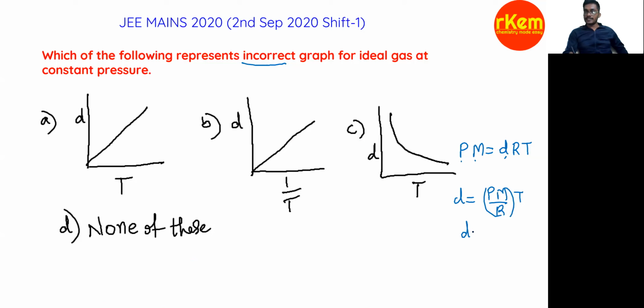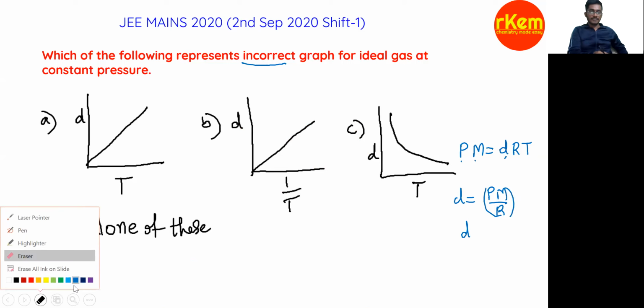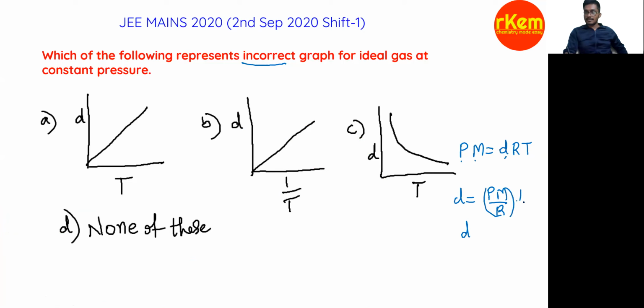So I can write D proportional to 1/T, right? So D equals some constant into 1/T. P is constant, it is given. M is molar mass, obviously it cannot change. R is the gas constant, it is constant. So K I'm taking. So D equals K into 1/T, which cannot be a straight line.